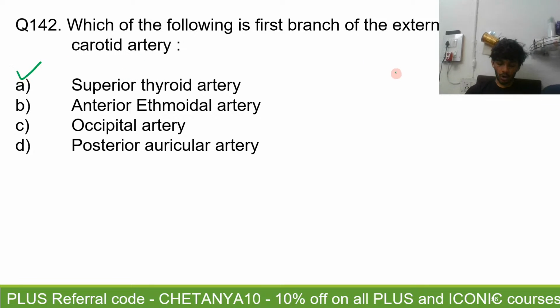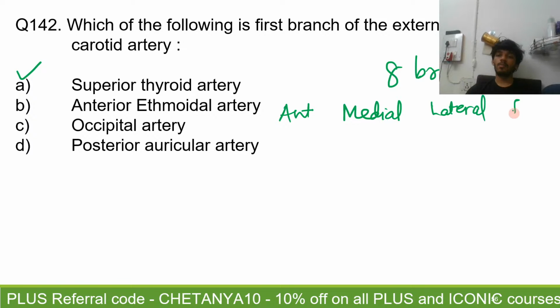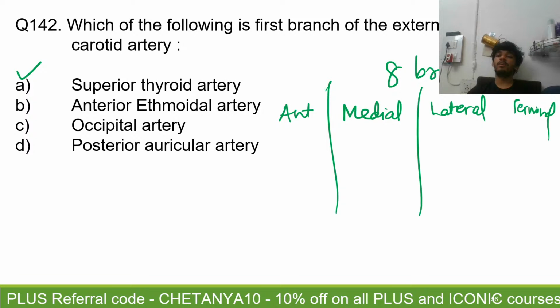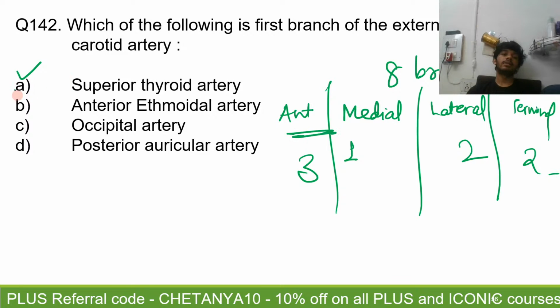I hope you can still recall all the 8 branches of the external carotid artery. There was a way to recall them: the anterior, medial, lateral, and terminal branches. Medial, remember, there's only one branch. Lateral, you have to know that the mastoid process separates 2 branches. Anteriorly, you have 3, and terminal branches are 2. The first branch is one of the anterior branches, that is the superior thyroid artery.